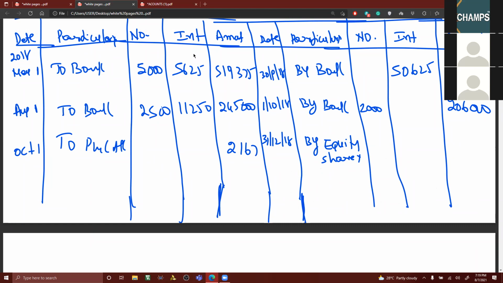How many debentures we have converted? 1,100. What is the value? And I told you we have to calculate interest on that, no? Yes, interest we have to calculate. You can write interest here, or you can write interest you'll be receiving in the form of cash, so you can write by bank. Okay, I'll come back to that later on.